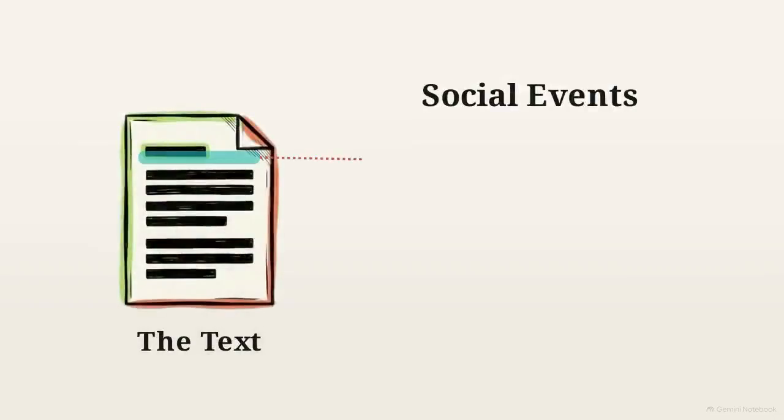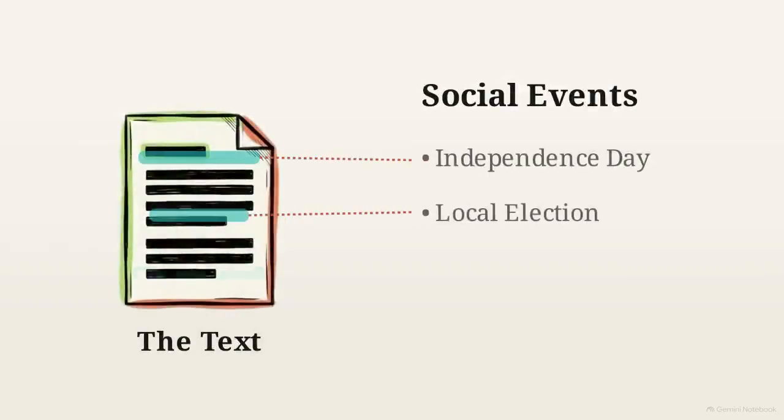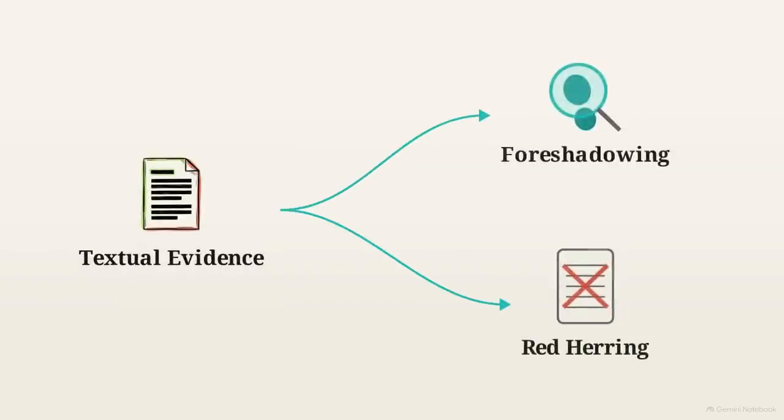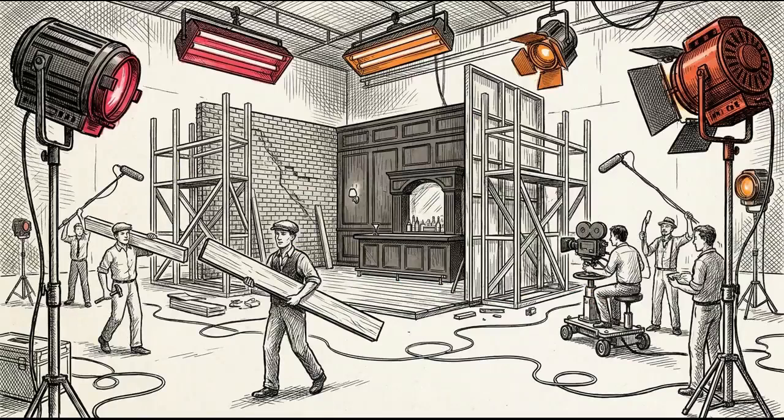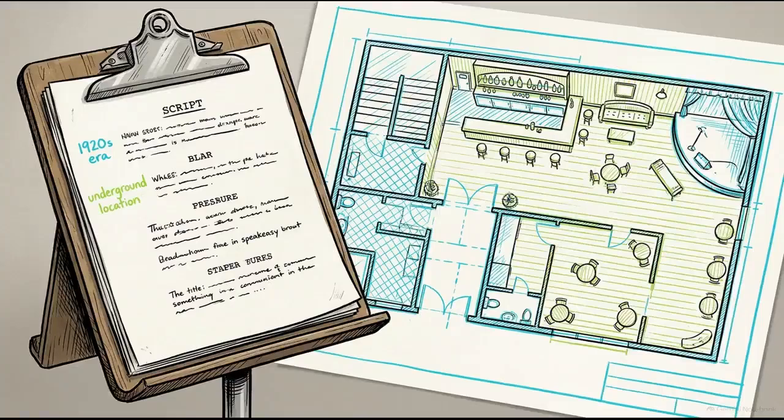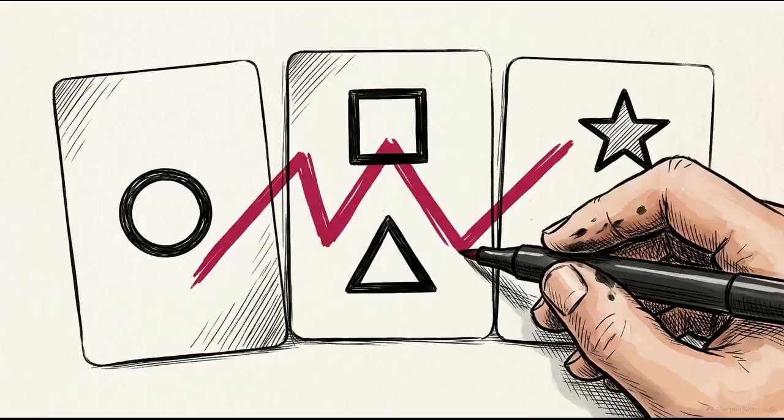Next, you will synthesize this information. You will compile relevant social events from a text and cite explicit textual evidence to show which different plot devices the author used. Finally, you will apply these concepts creatively. You are tasked with designing a physical movie set based directly on the background context of the text, and you will write an original 3-scene sketch using distinct plot types and devices.